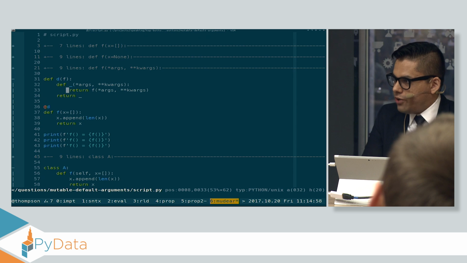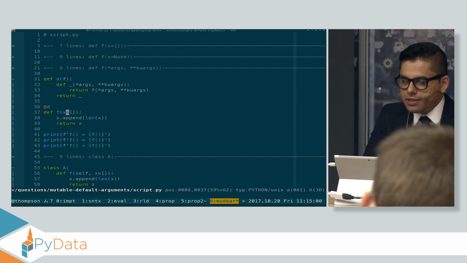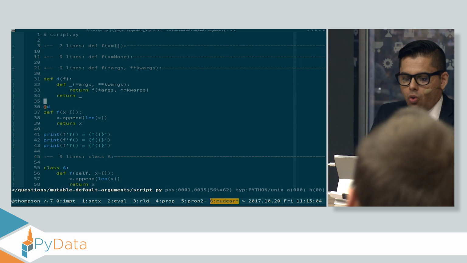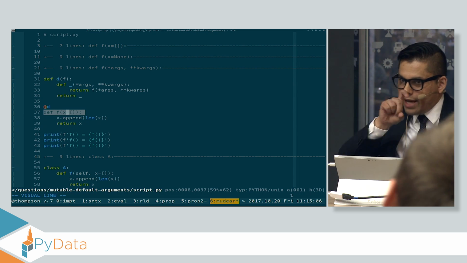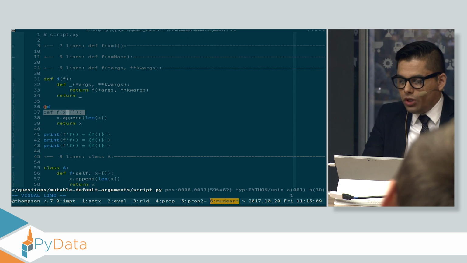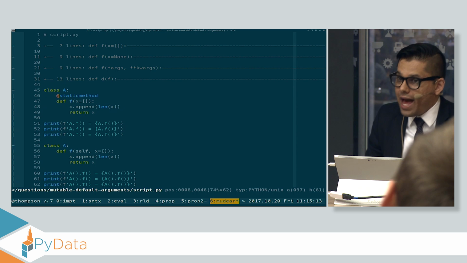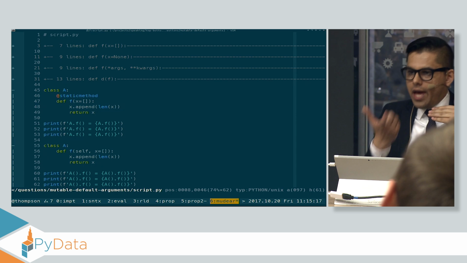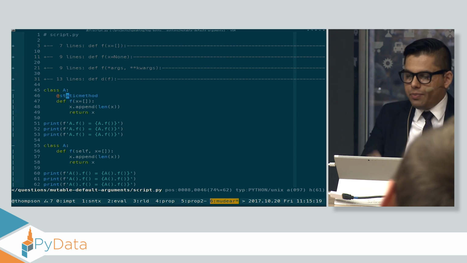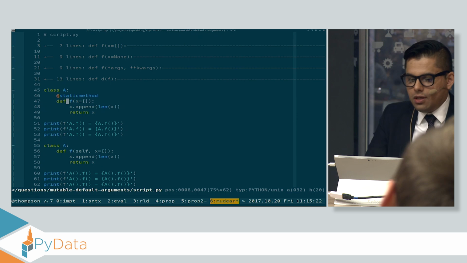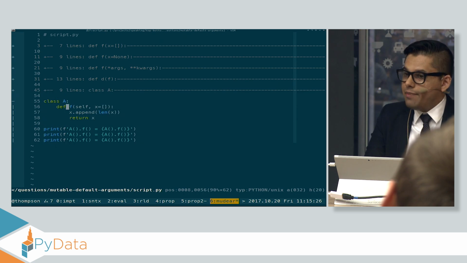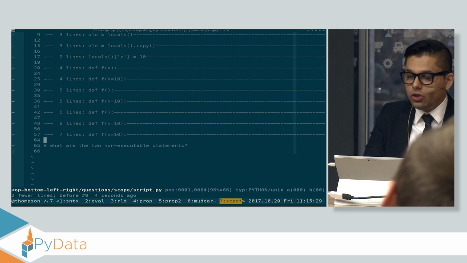When I try this with the decorator syntax, it doesn't work because this line is executed once, and it doesn't matter what happened in this decorator. What matters is how many times I execute that top line of that function, which is only once. So this retains the bad behavior. When I stick this into a class, the body of a class is executed and put into a namespace and then stored on the type. And so this gets executed once under this namespace. So the bad behavior is retained. Same in this case. Let's take a look at our scope problem.